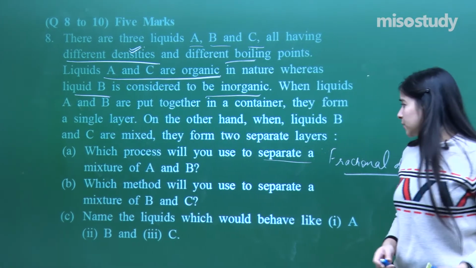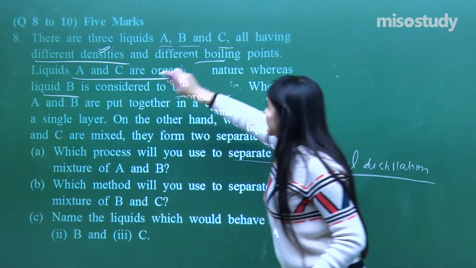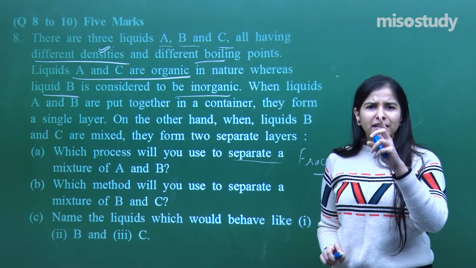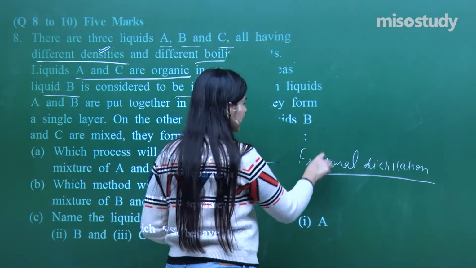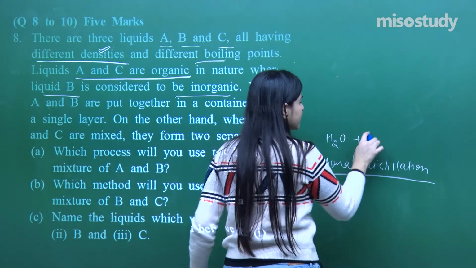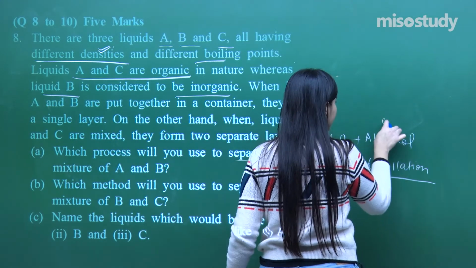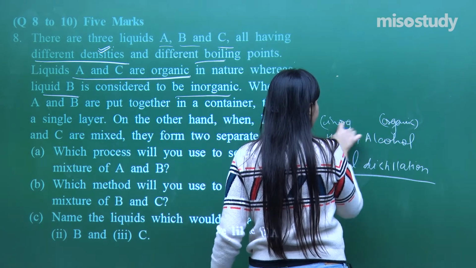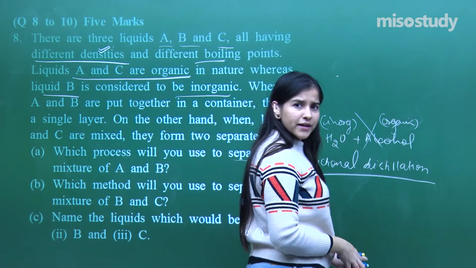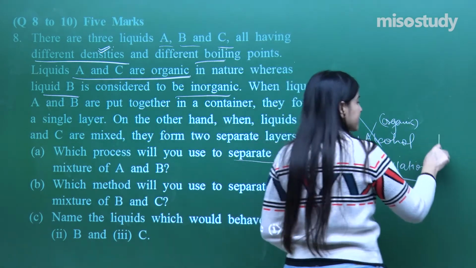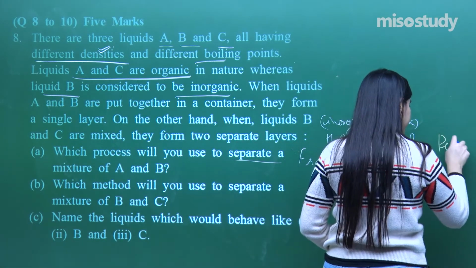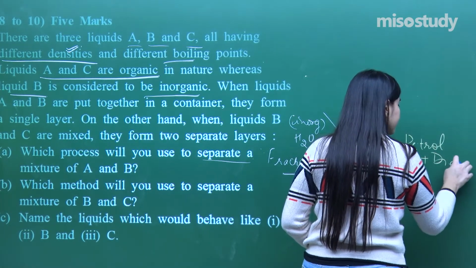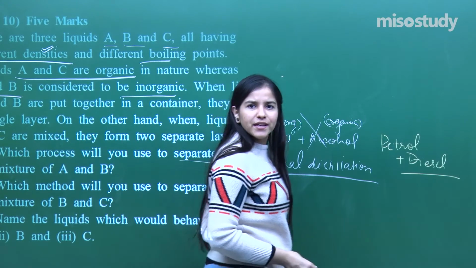See here what they have told us, one more thing: liquids A and C are organic in nature. That means water is actually inorganic, so I cannot take the mixture of alcohol and water. This is organic, but this is inorganic, so I cannot take this mixture. So what can I do actually? Here, I can take up an example of petroleum, petrol getting separated from diesel, right? I can take this particular example as well.